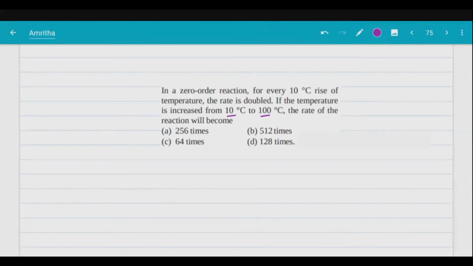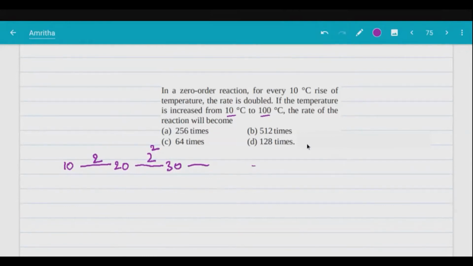Option B. See this. For every 10 degrees Celsius, right? So 10 to 20. This is increased how many times? 2 times. Correct? Rate increases 2 times. 20 to 30, 2 into 2, 4 times, right? 2 power 2 times. So like that, if you proceed, I'll give you a very simple way.